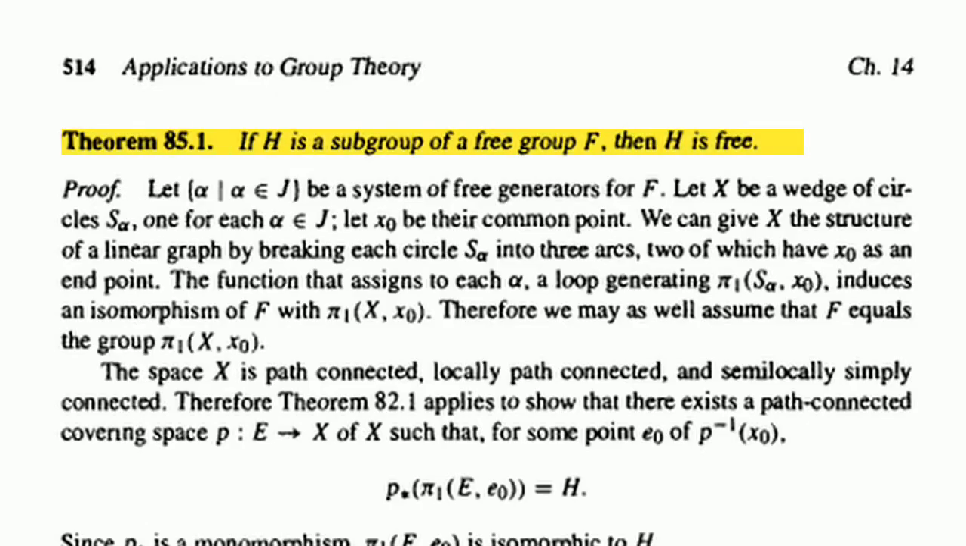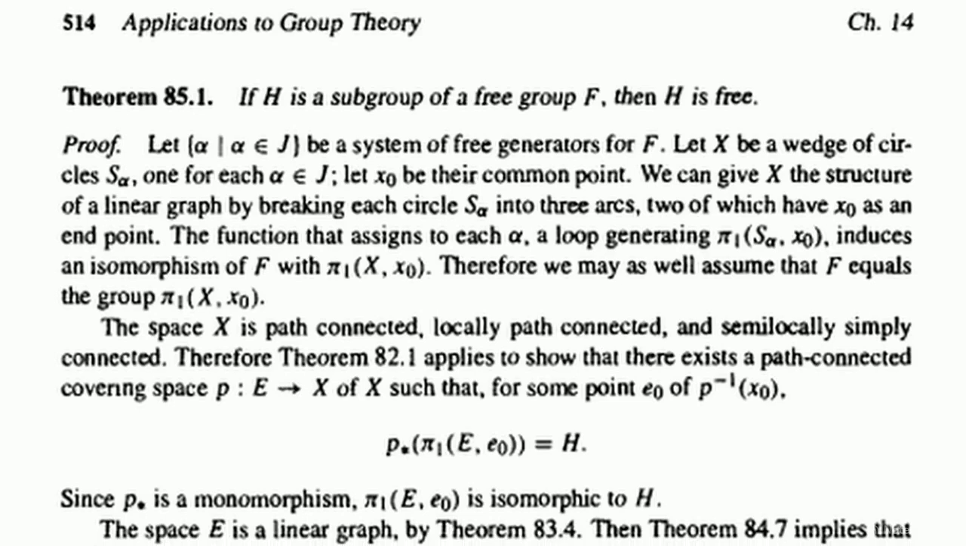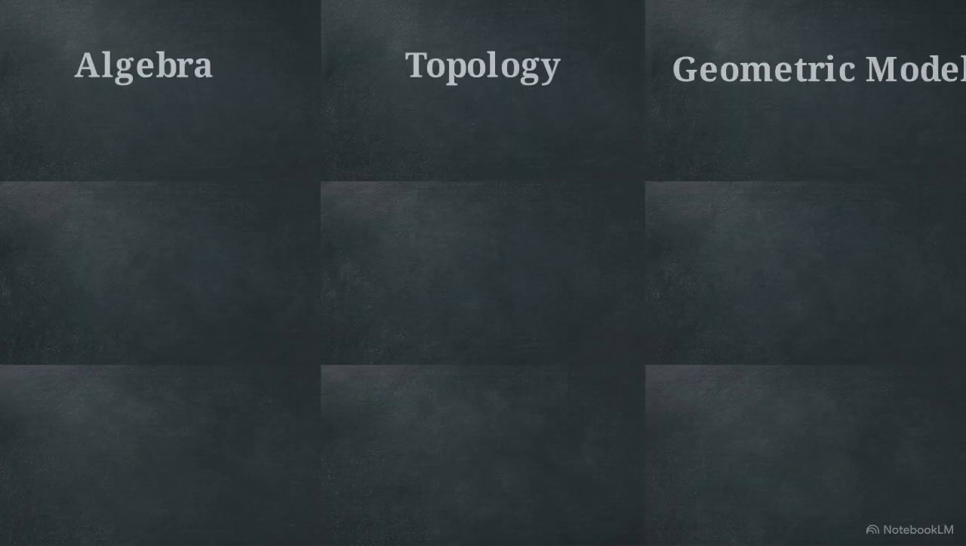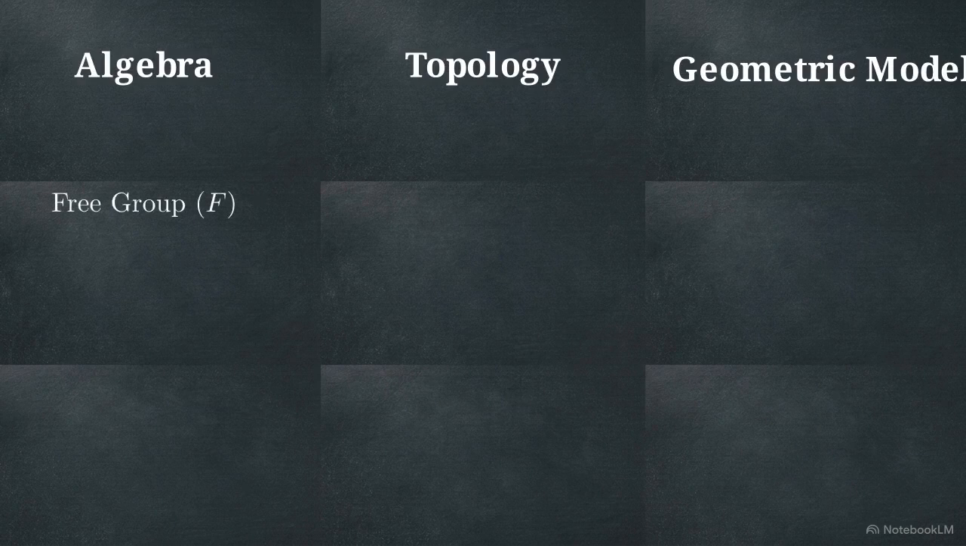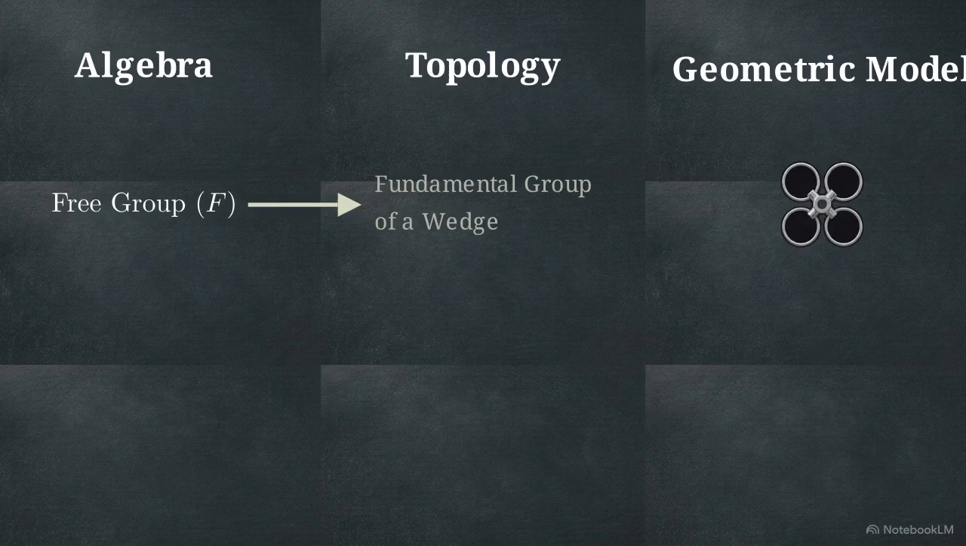85.1. If H is a subgroup of a free group F, then H is free. Proving this algebraically requires extremely difficult brute force calculations. First, we translate the algebra into geometry. A free group is represented topologically as the fundamental group of a wedge of circles.